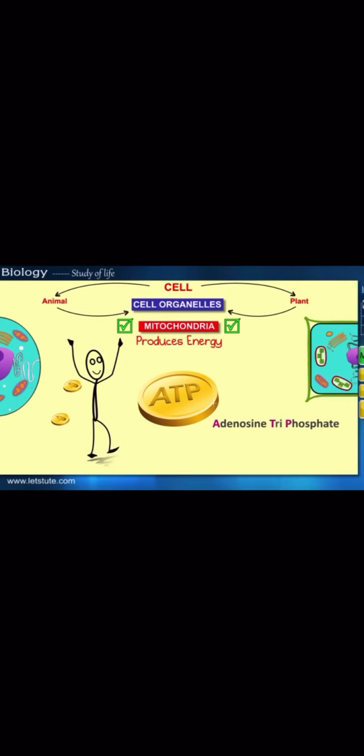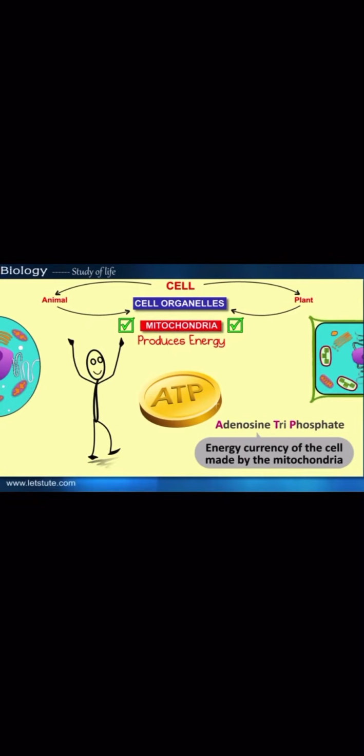But how will this organelle produce energy? I told you, whenever we eat any food, this food is broken down with the help of oxygen. That process is called respiration, where the respiration process takes place in the mitochondria in the inner membrane, because of which the energy is released in the form of ATP. What is the full form of ATP? Adenosine triphosphate. They are known as the energy currency of the cell, because of which we can perform various activities in daily life.